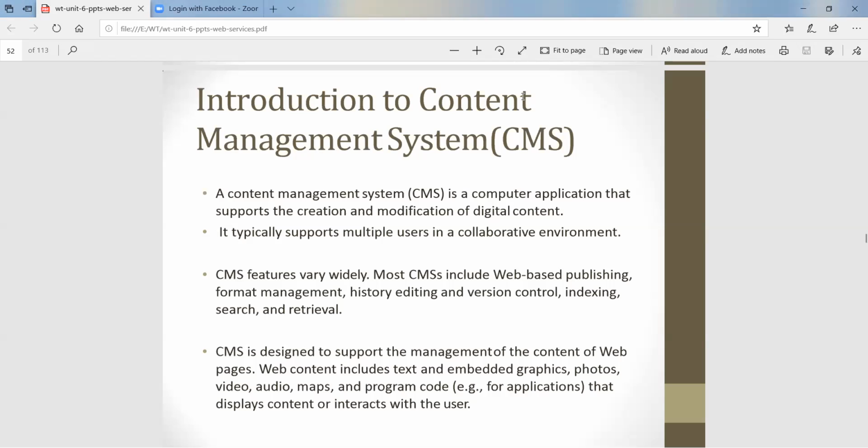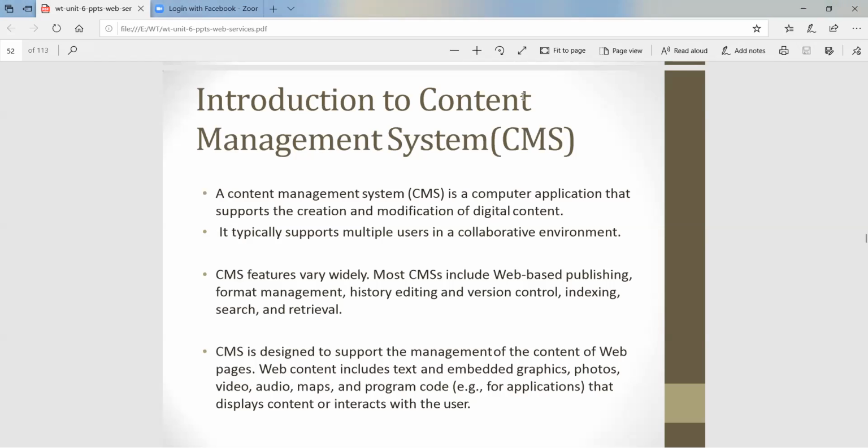It typically supports multiple users in a collaborative environment, meaning multiple users can make changes at a single time. CMS features vary widely. They include web-based publishing, format management, history editing, and version control.